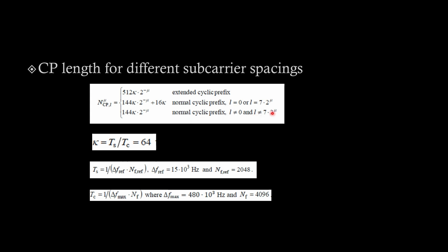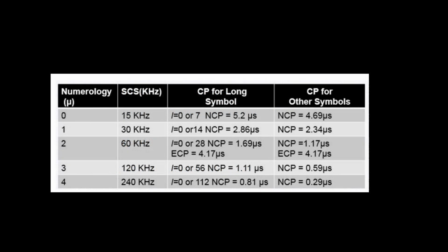But you don't have to memorize this. The other constants or parameters in this formula can be calculated as shown. You don't have to memorize this, you just have to understand this. From those formulas, you can easily calculate the numbers for cyclic prefix for each subcarrier spacing.